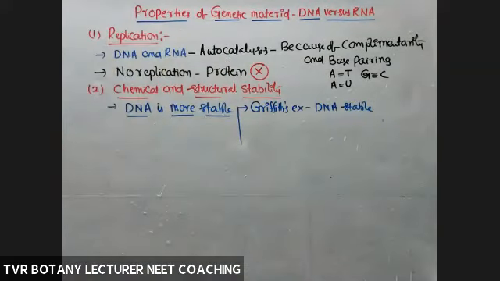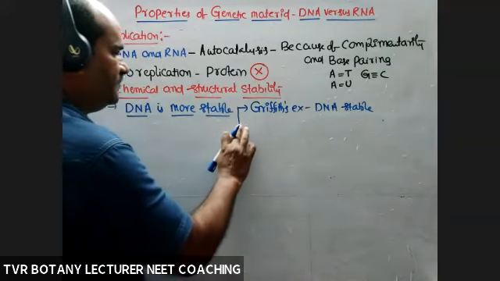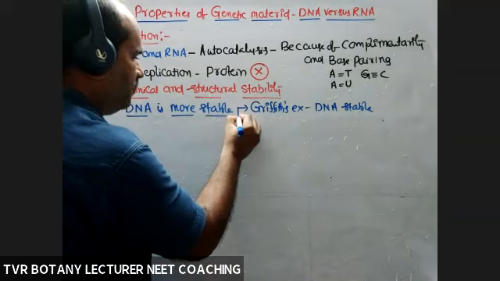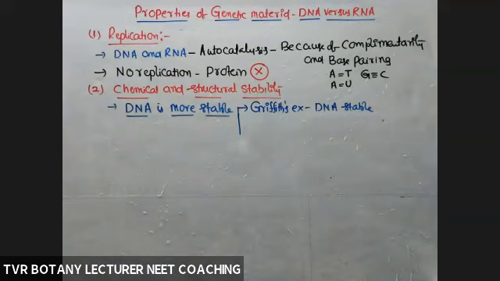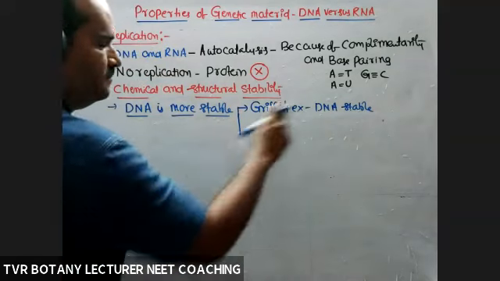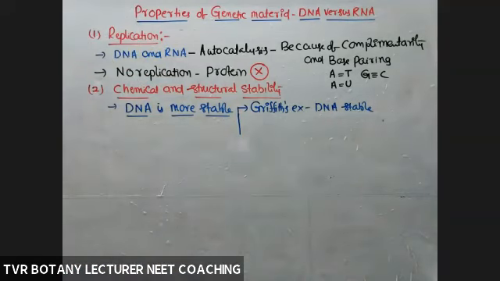Even though the S strain was subjected to heat killing, even though the bacteria was dead, some components of DNA were stable, because the R strain was transformed into S because of the stability of some parts or some genes of the DNA molecule.